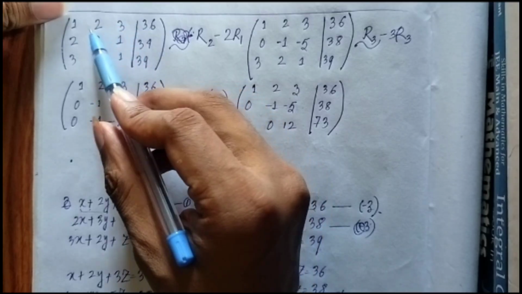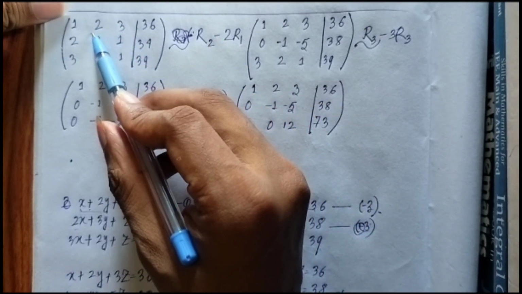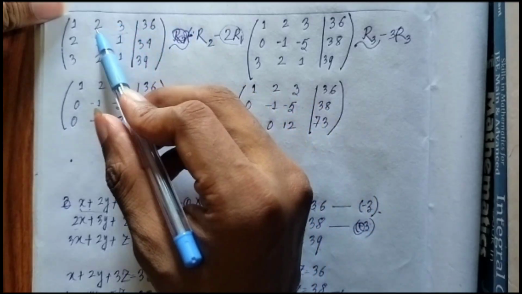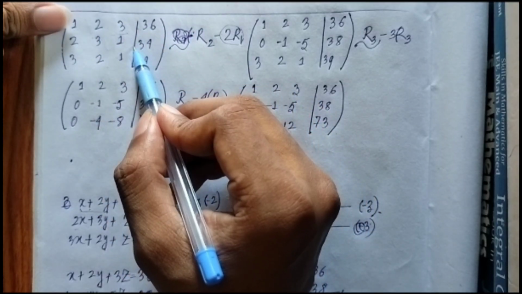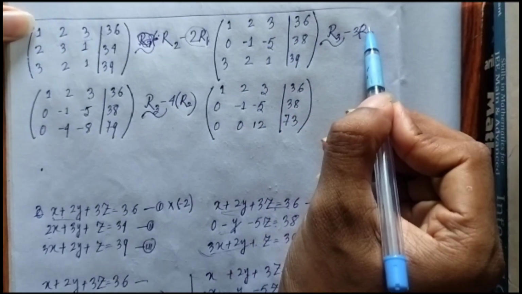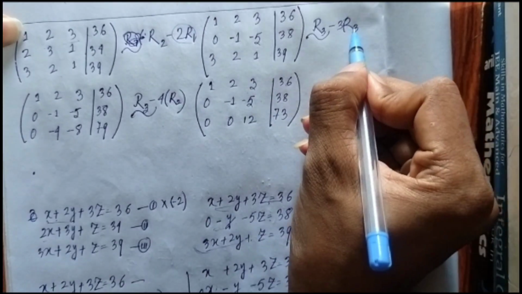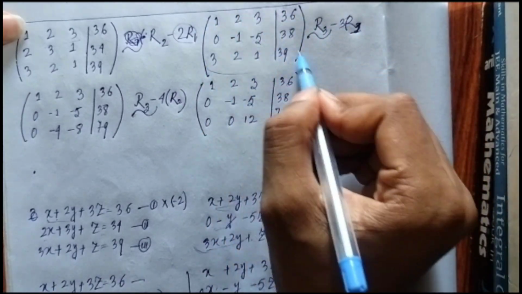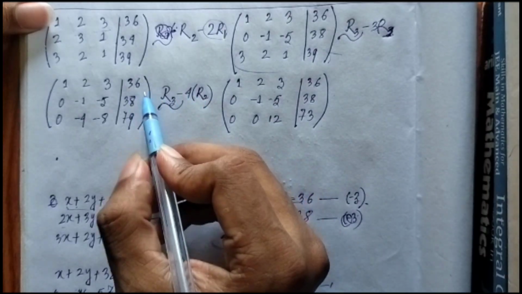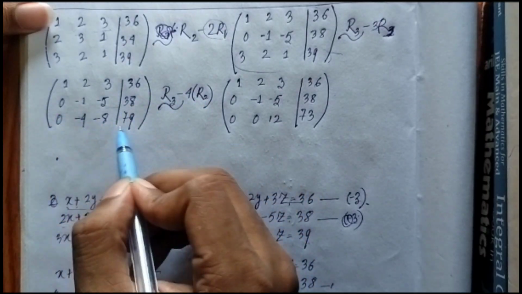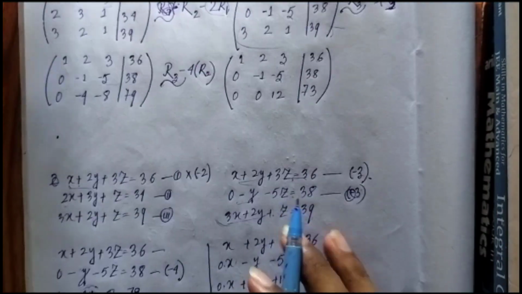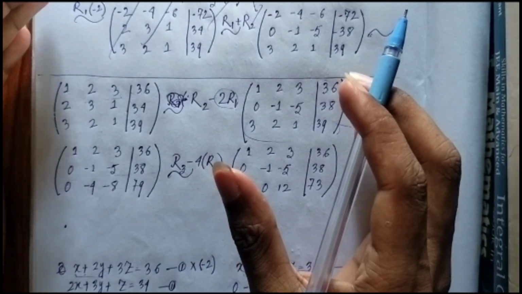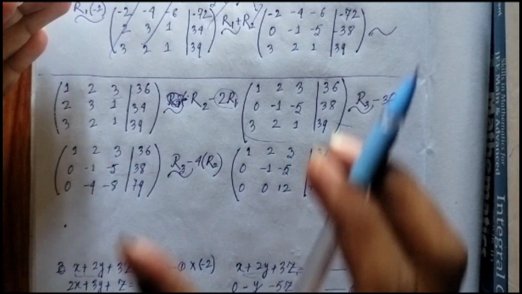I multiply -2 in row number 1 and subtract it from the row below. Again I multiply -3 in this one and then subtract it from it. Again I multiply -4 in this one and subtract from it. I do exactly the same thing. These things are legitimate, so I ultimately write these things in here. So this makes me shorter.